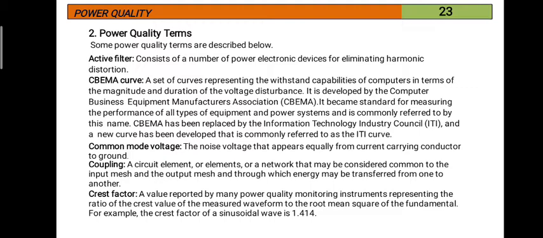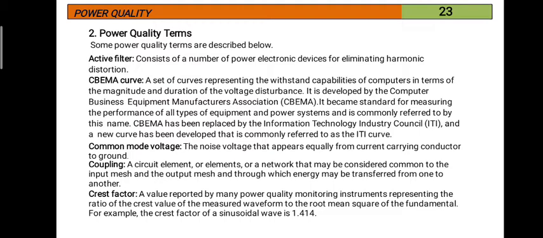Next, third definition, common mode voltage. The noise voltage that appears equally from current carrying conductor to ground is called common mode voltage. Okay. So, between the current carrying conductor and ground, there is a noise voltage. This noise voltage is treated as common mode voltage.